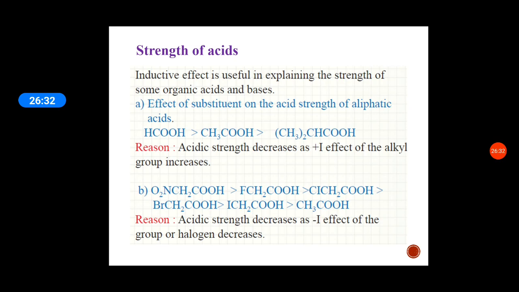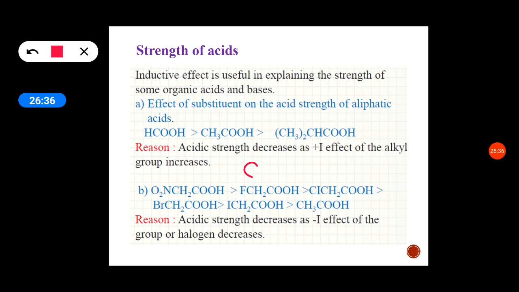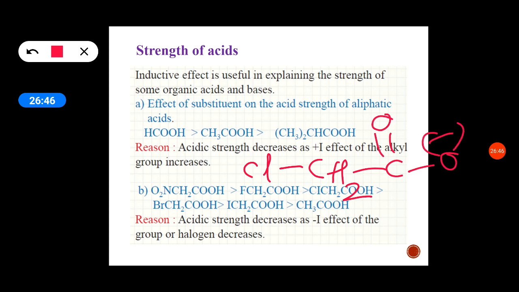See here, for example, chloro Cl CH2 COO minus ion will be formed after releasing H plus. So here this Cl group is an electron withdrawing group. It withdraws electron from this adjacent carbon.